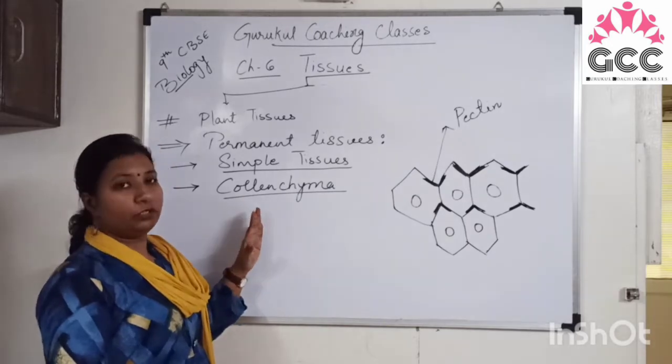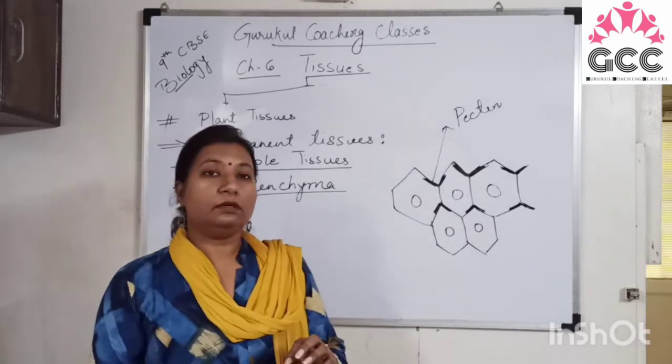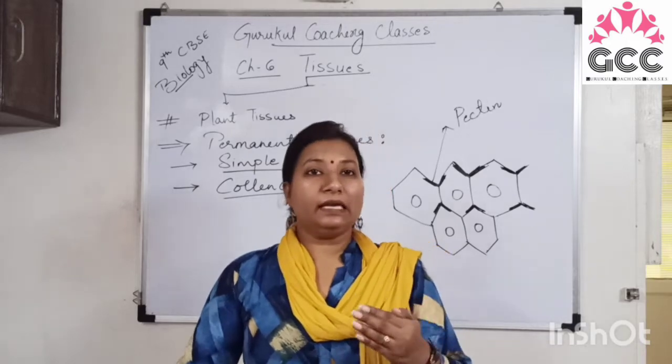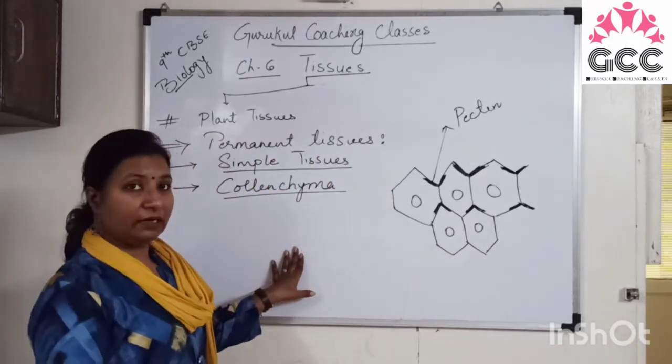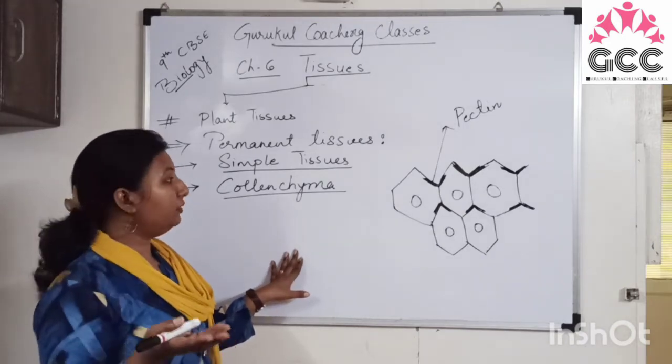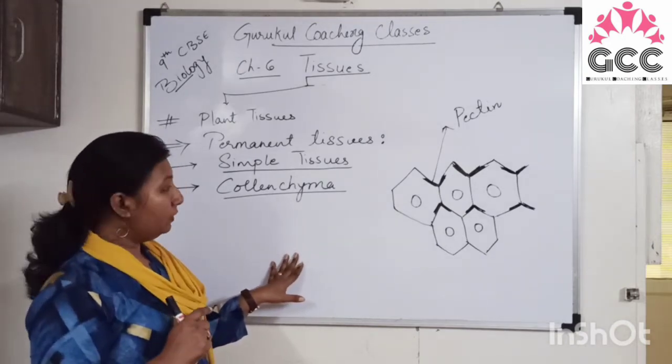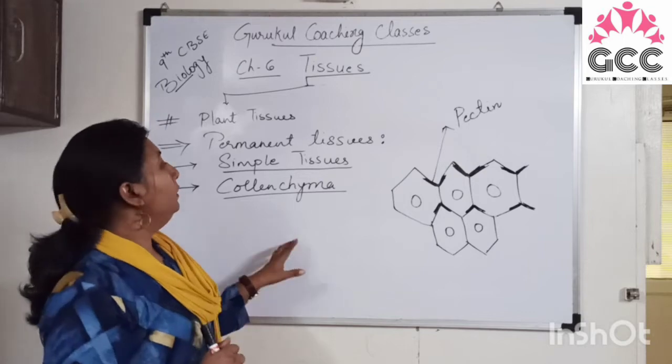So the main function of the collenchyma tissue is to give support, mechanical strength and flexibility to the plants, right?